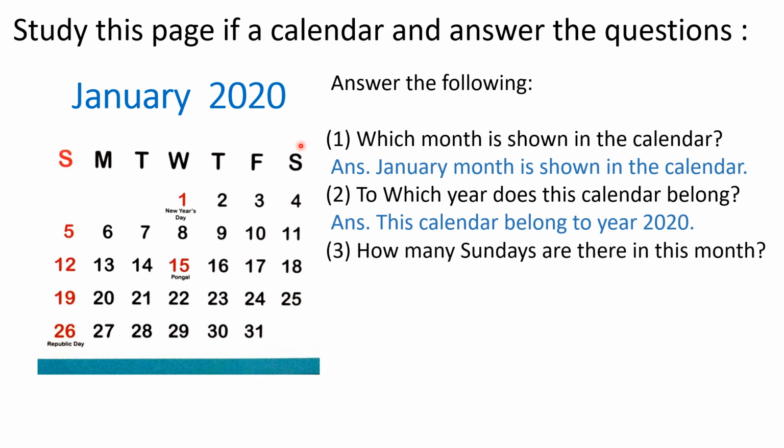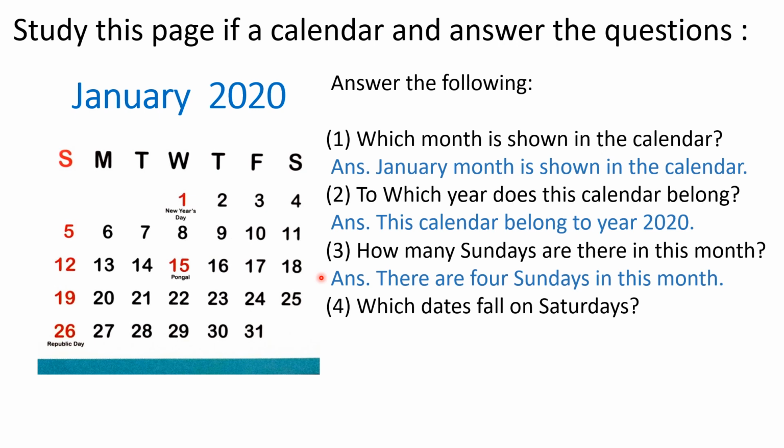Next question. How many Sundays are there in this month? Here the days of the week are written: Sunday, Monday, Tuesday, Wednesday, Thursday, Friday and Saturday. The question asks how many Sundays are there in this month. Here is the Sunday. We will count the number of Sundays: 1, 2, 3 and 4. So we can write the answer. There are 4 Sundays in this month.